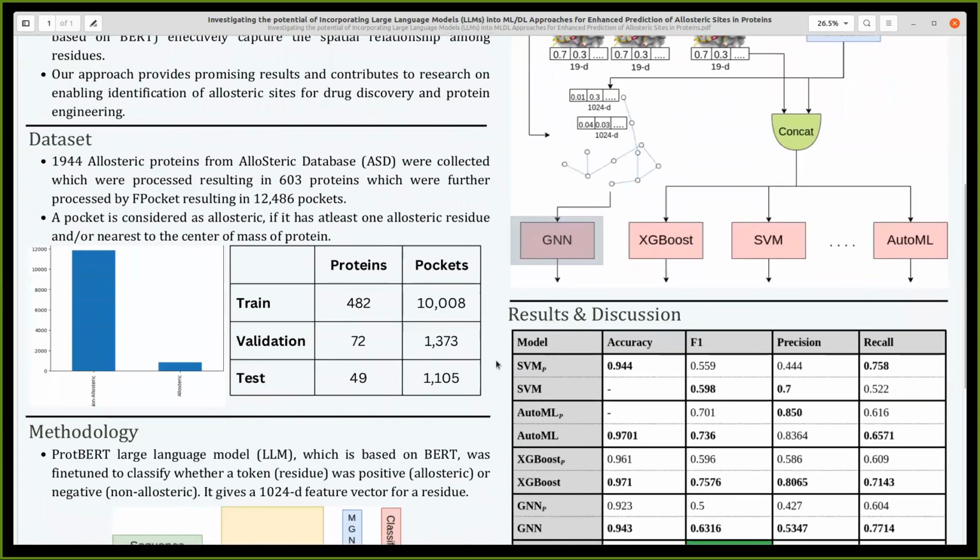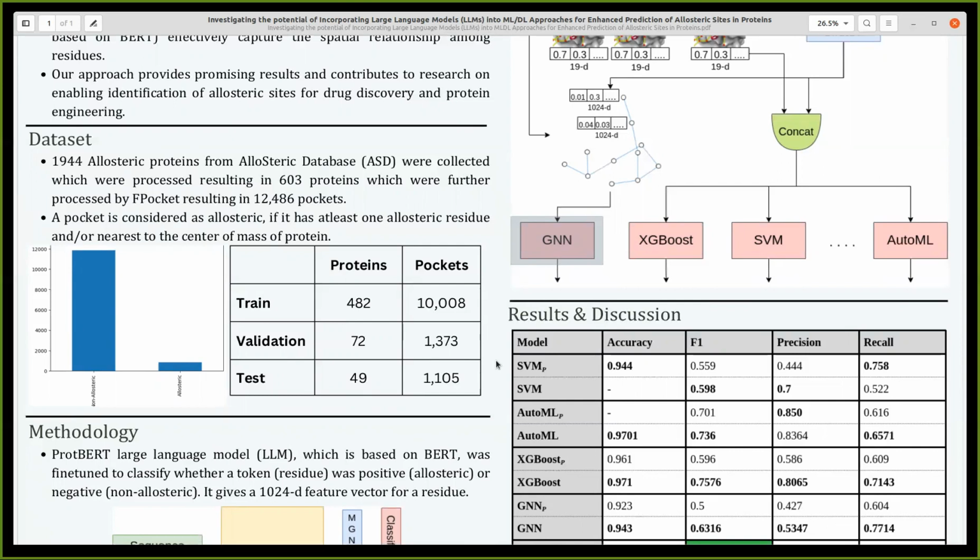We collected the dataset from the Allosteric Database, which comprises 1944 proteins. We performed some pre-processing steps: we removed proteins that had more than 25% sequence similarity. Moreover, we put a threshold of 3 angstrom on the resolution of the protein. These were the same steps that were performed in the previous research by the Tao group. They have an automated script for these pre-processing steps.